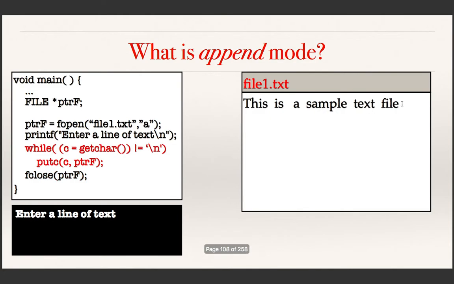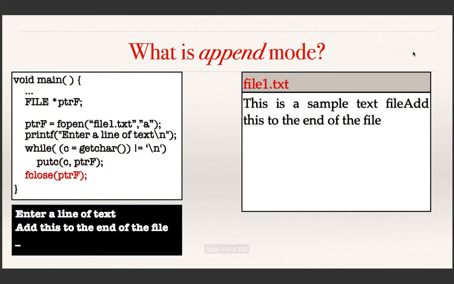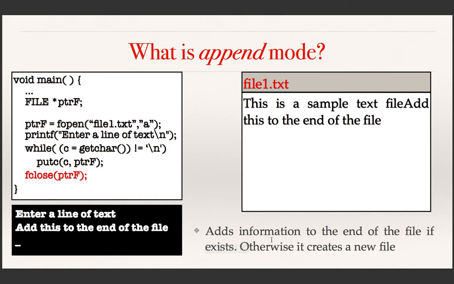Note that previously it was this until here. So it goes after it. So if you open a file in this mode, then the newly added characters are added to the end of the file, if a file exists. If there was no file, a new file will be created with this as the content. Okay.